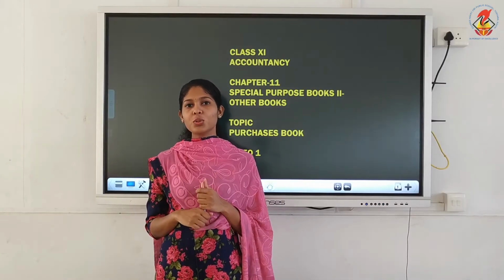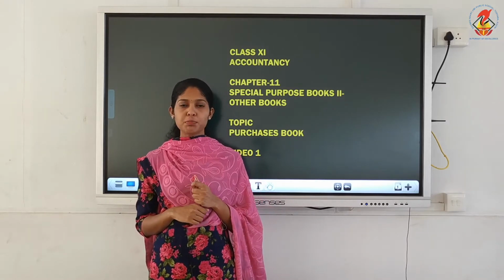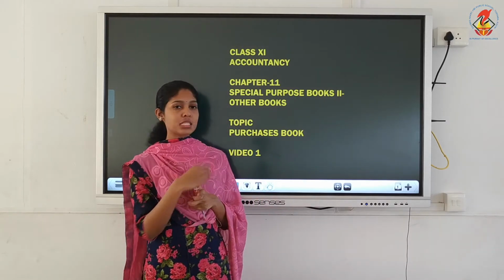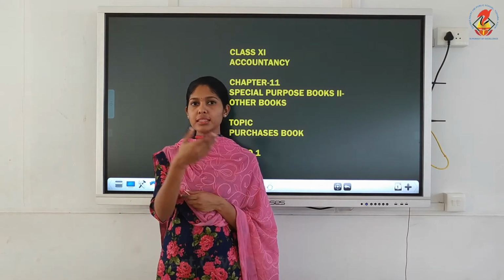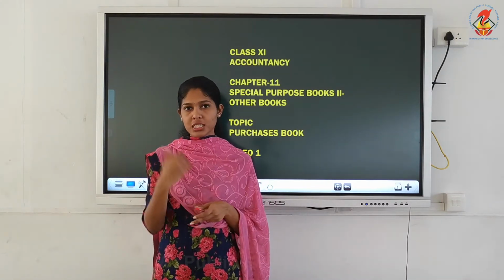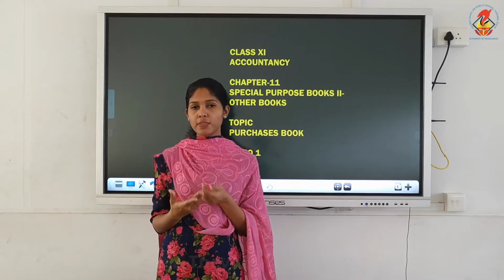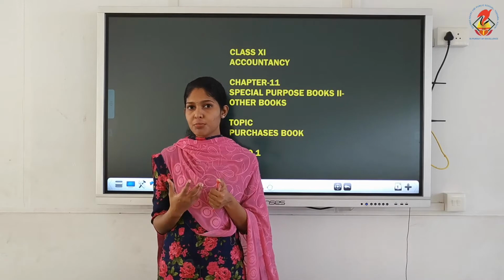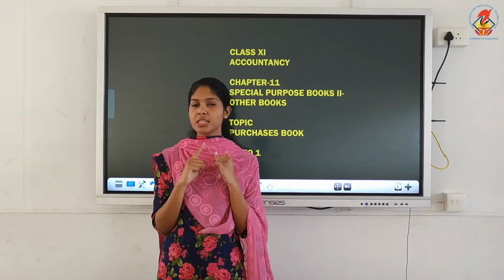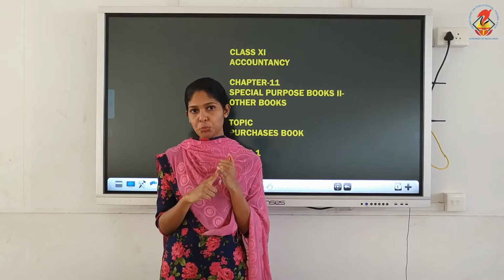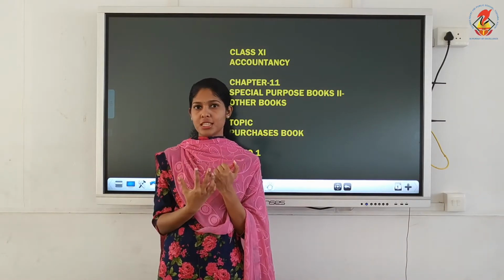We are moving on to the next chapter, chapter 11, special purpose books. That is the second category we are going to discuss, or other books. Other books means other than cash book. We have certain subsidiary books or special purpose books, which can also be called subdivisions of journal. We already discussed the first subsidiary book, that is cash book, and its different types also.